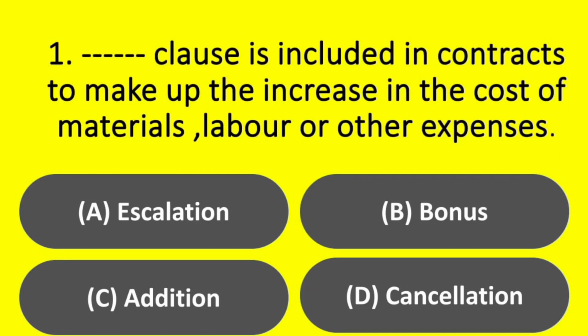Question. Dash clause is included in contracts to make up the increase in the cost of materials, labor or other expenses. Options: A. Escalation, B. Bonus, C. Addition, D. Cancellation. Answer option A. Escalation.